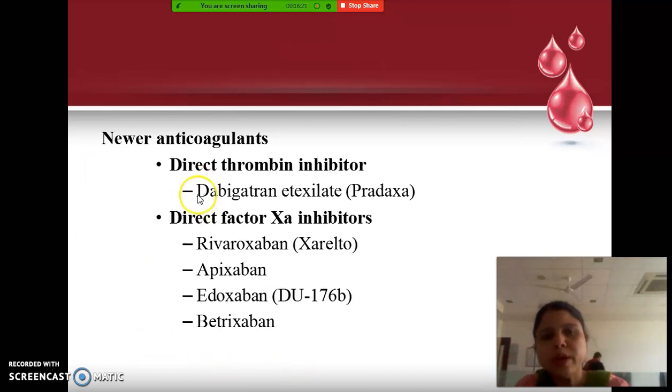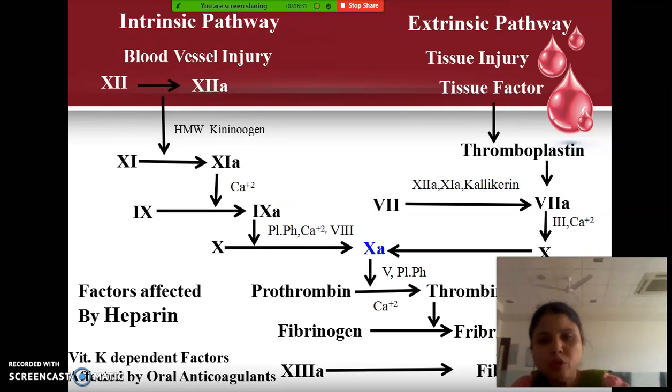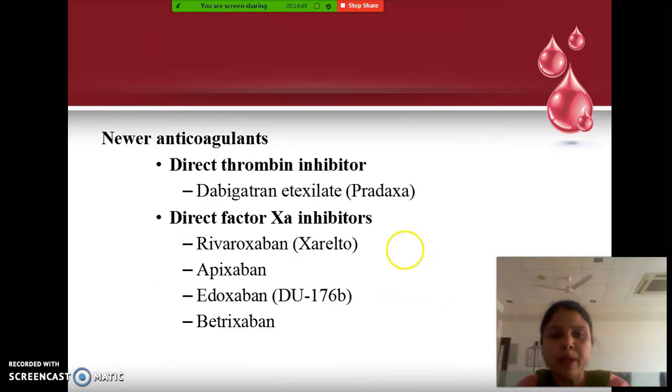And these are the newer anticoagulants. There are certain drugs which directly inhibit thrombin. We just saw in the coagulation pathway that prothrombin is converted into thrombin. So there are certain drugs which directly inhibit thrombin, and if they inhibit thrombin, what will happen? Fibrinogen will not be converted into fibrin, and there will be no formation of clot. So these are the new drugs which are available. An example is Pradaxa. It is the marketed name, and it is also called dabigatran etexilate.